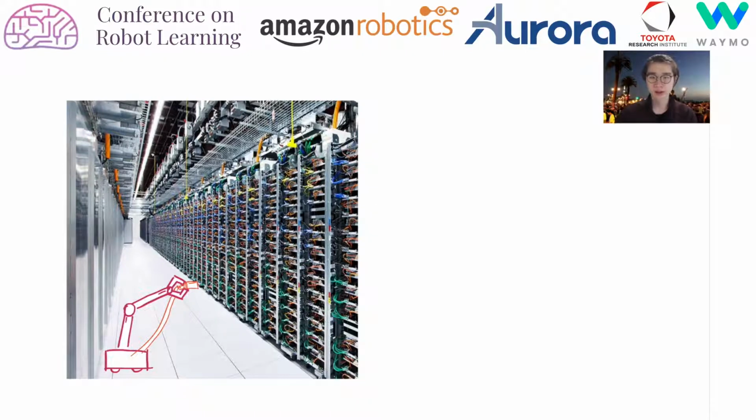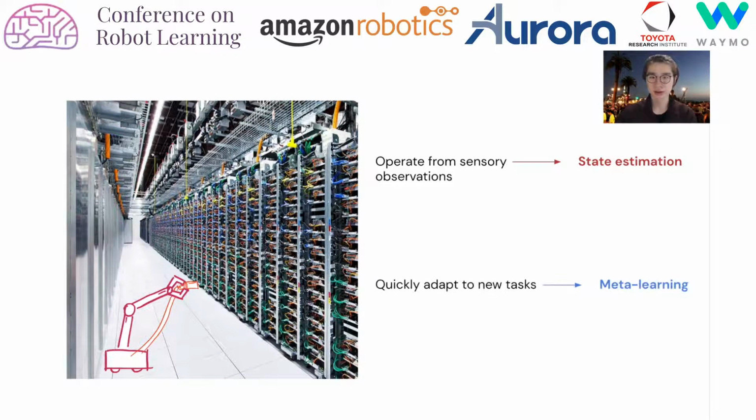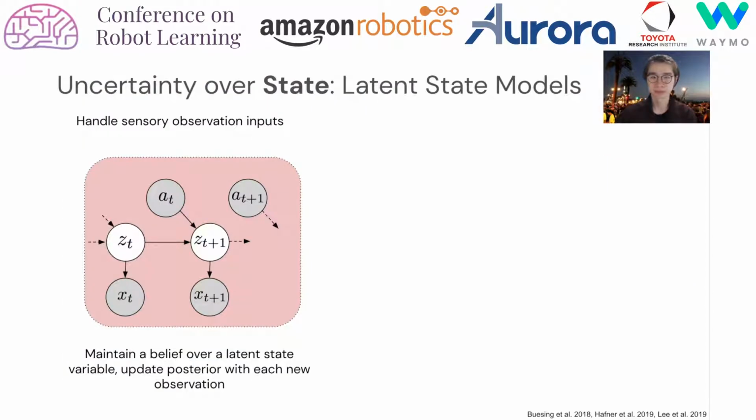Typically, these problems are tackled separately. State estimation is used to handle sensory observations, while meta-learning is a promising approach to quickly learn new skills. In this work, we show that by casting meta-RL as an aspect of latent state inference, we can derive an efficient image-based meta-RL algorithm. State estimation can be achieved via unsupervised learning of latent state models, denoted here as inferring state Z from a history of observations X.